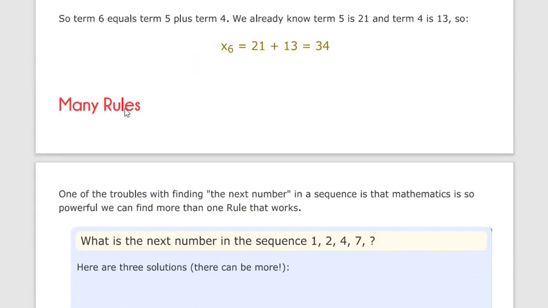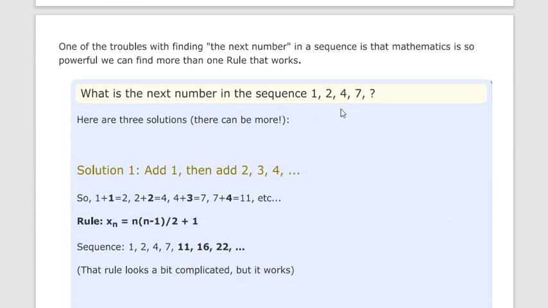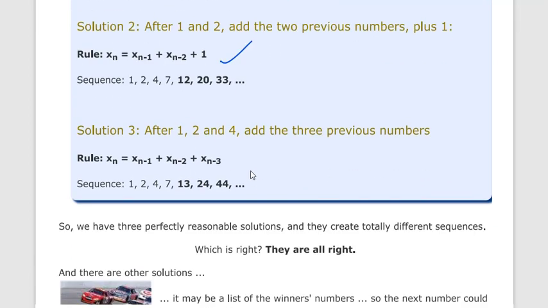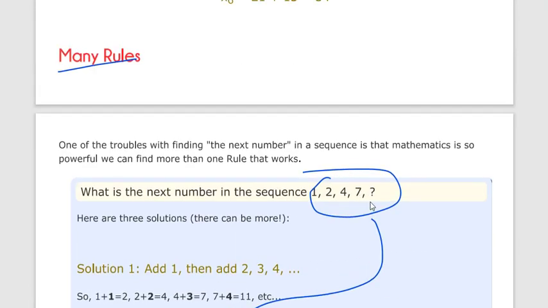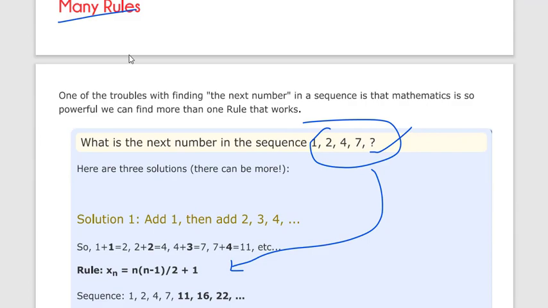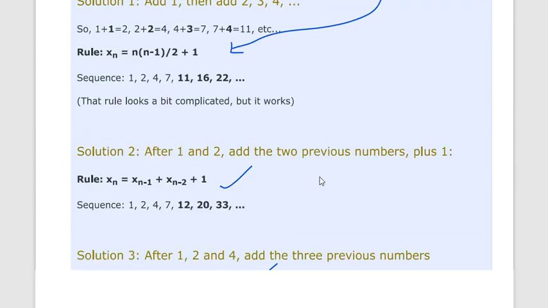We have also discussed that there are many rules for one sequence, so many rules can follow the same sequence.